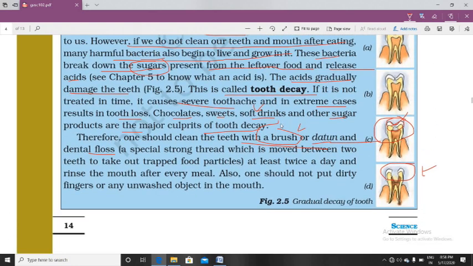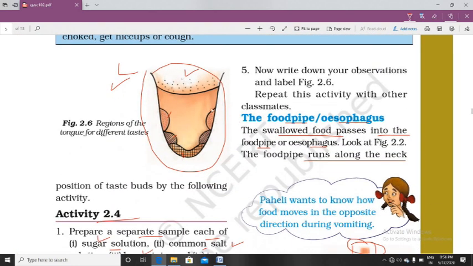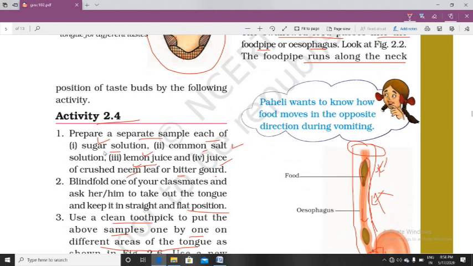Then we studied the tongue, that our tongue has different regions which taste different tastes, and those different tastes are sugar, salt, lemon juice, and bitter taste. Salty taste, sugary sweet taste, then sour taste and bitter taste.